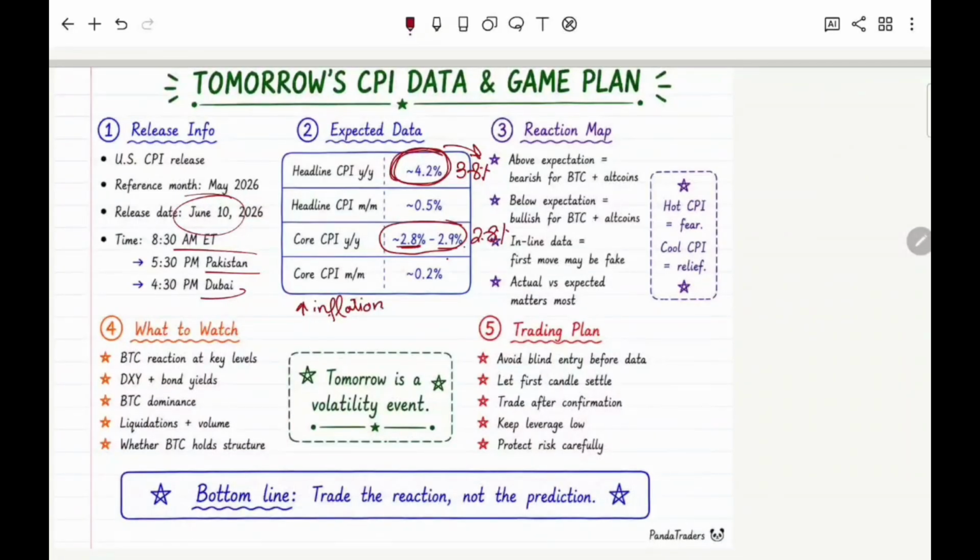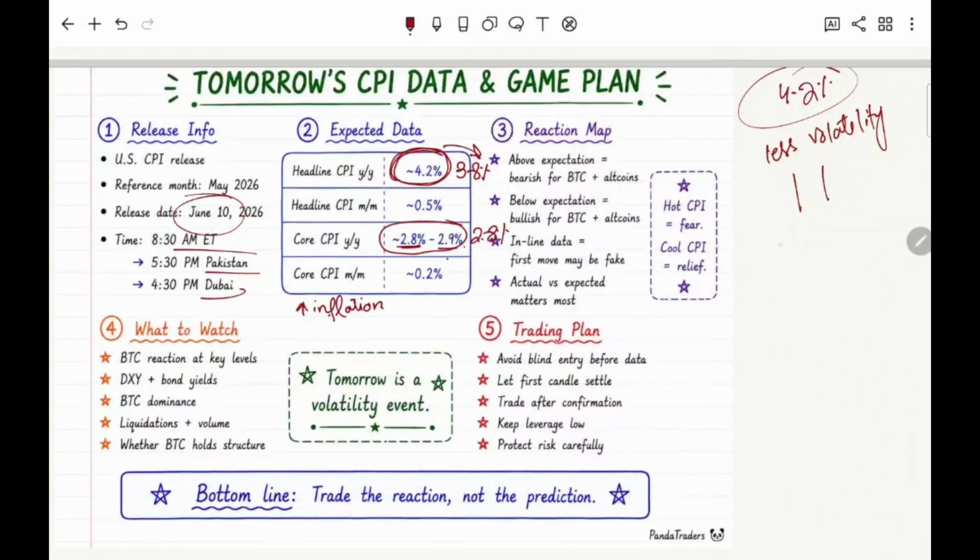So if today CPI data comes to 4.2%, people already have this in mind. So you will see very little volatility in the market. It can just give one or two sudden candles in any direction.